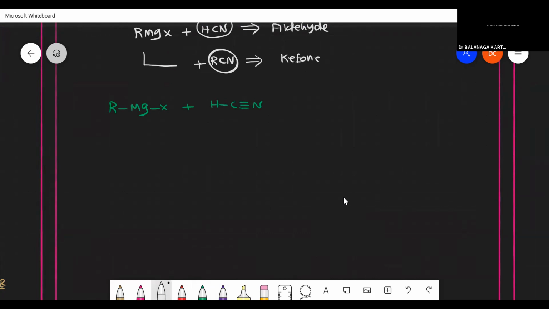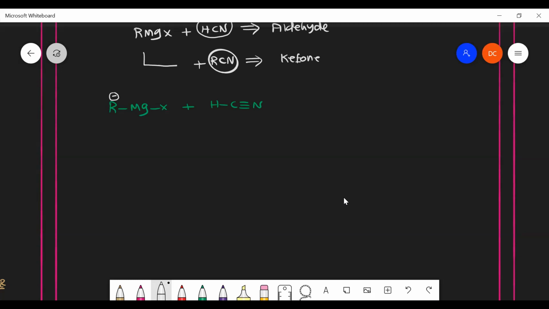What about the charge on R? Is it positive or negative? It will be negative, because it is directly attached to the metal, and Mg is positive. Metals are always electropositive. And in HCN, which one is positive and which is negative?